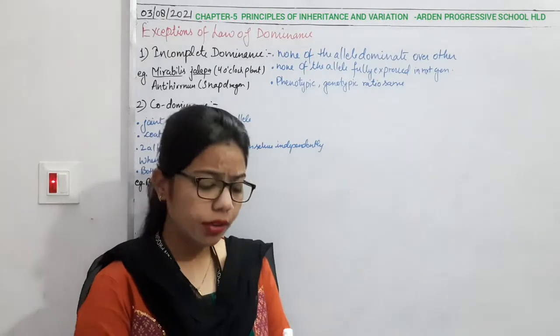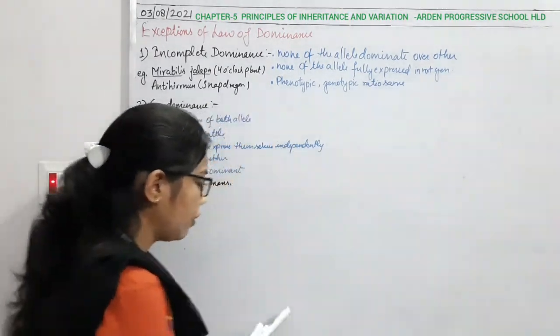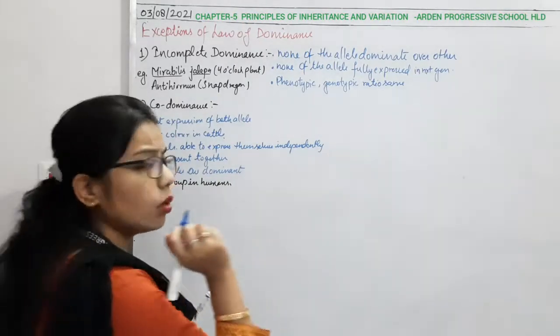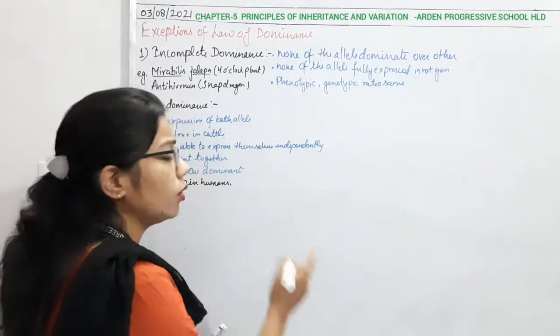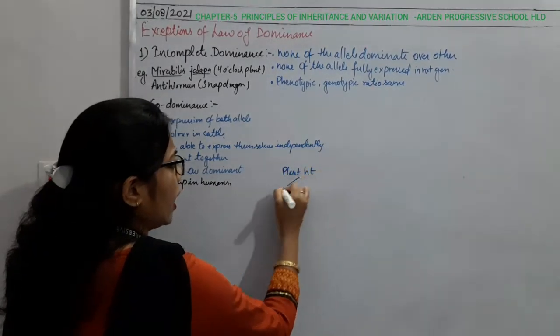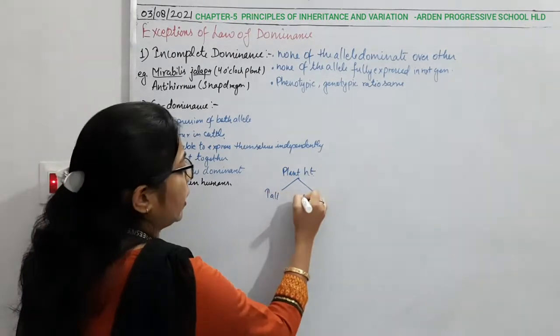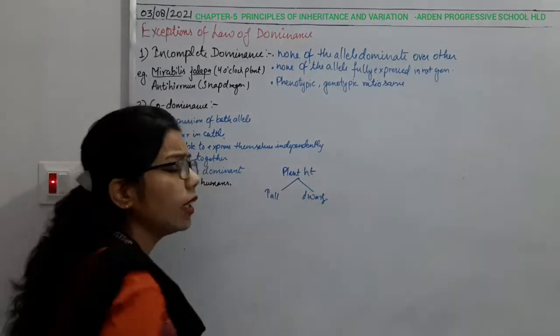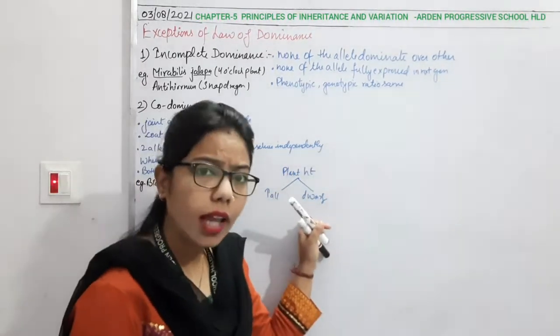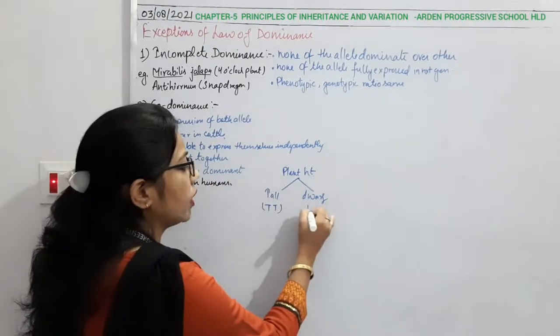Now we have seen that some exceptions are also there. When we say that for one character two traits are there, for example plant height, this is the character and it has two traits, the tall trait and the dwarf trait. We indicate tall with a capital T and dwarf with a small t.